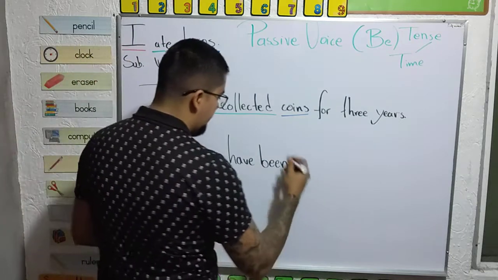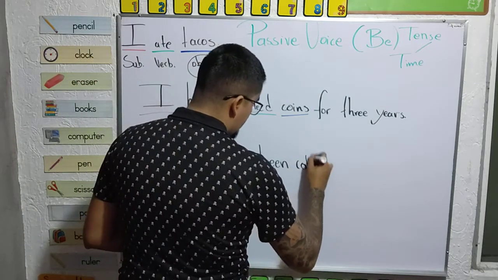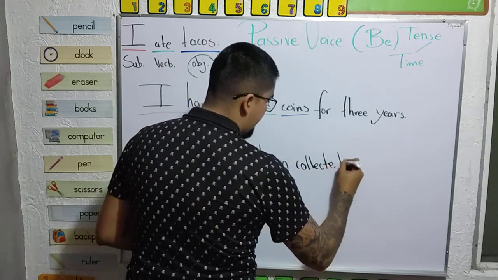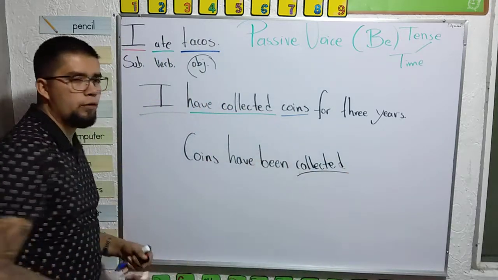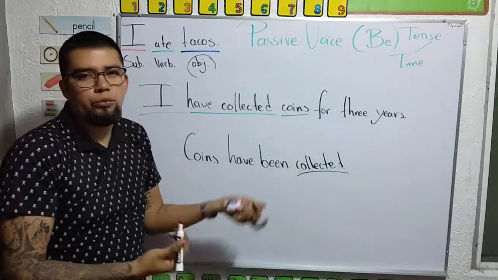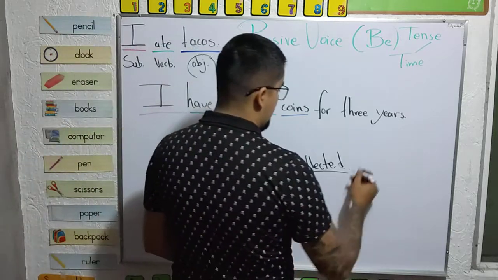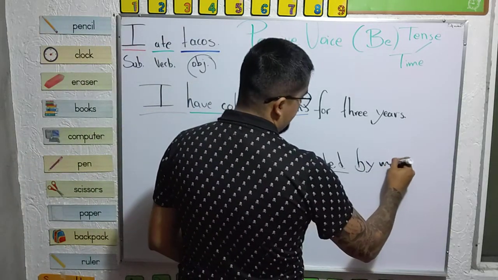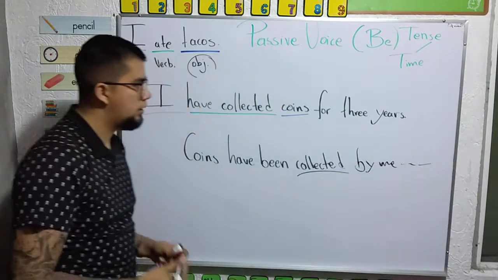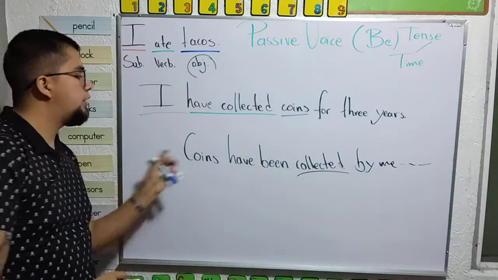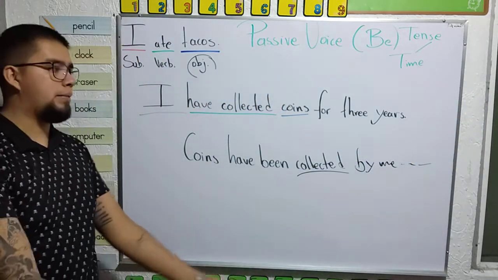Coins have been. In this case, we just copy the same form of the verb because this verb is already in participle form. Coins have been collected by me for 3 years. Or for 3 years, coins have been collected by me.